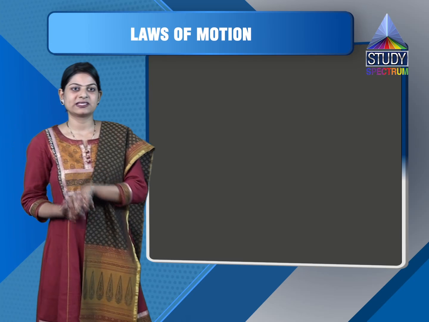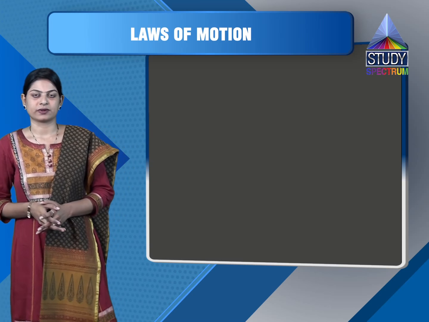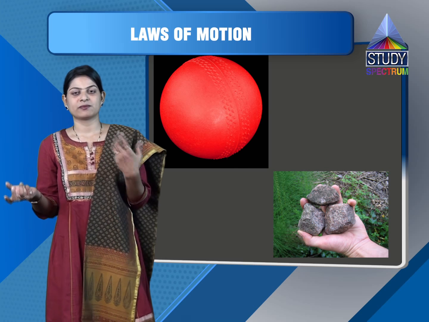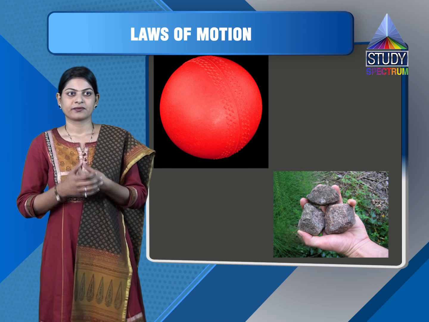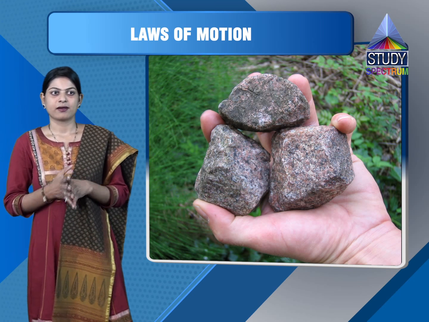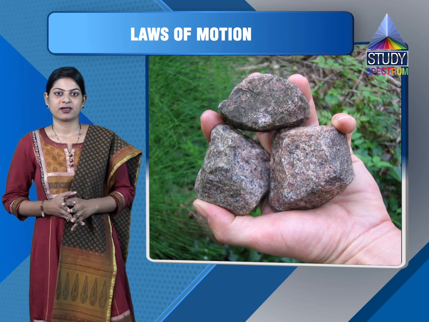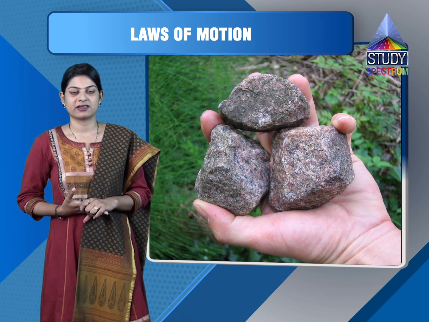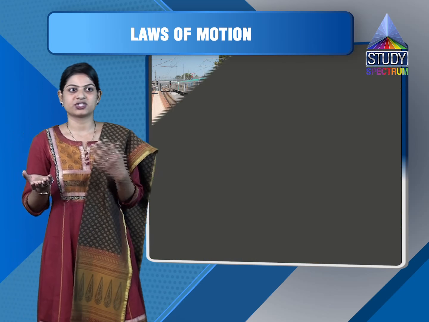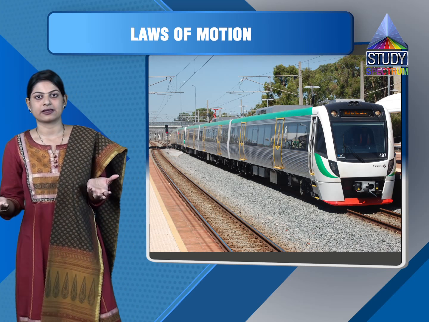Now another example: you tell me which of the following will have more inertia, a rubber ball or a stone? If both are of the same size, which of them will have more inertia? A stone will have more inertia. Why? Because inertia of a body depends on the mass of the body. More the mass of the body, more will be the inertia. Another example is a train or a bicycle. A train has more inertia than a bicycle.